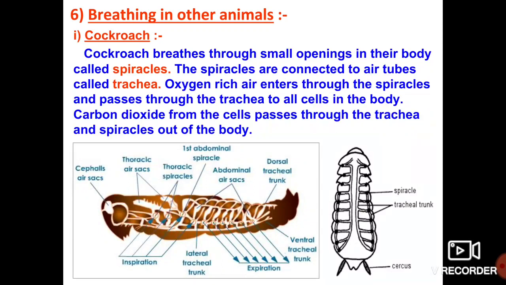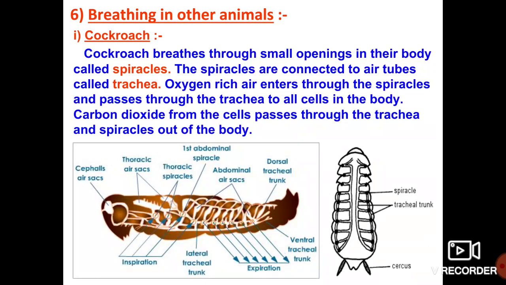The trachea plays a major role in transmitting the oxygen gas to the entire body of the cockroach. In the same way, the carbon dioxide rich air also comes out of the cockroach with the help of trachea and spiracles.